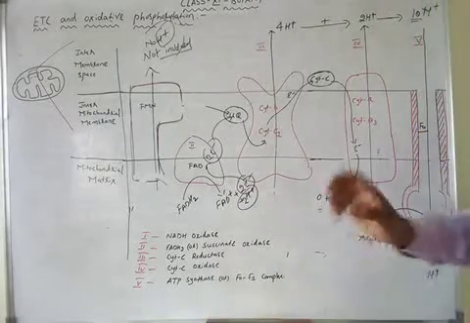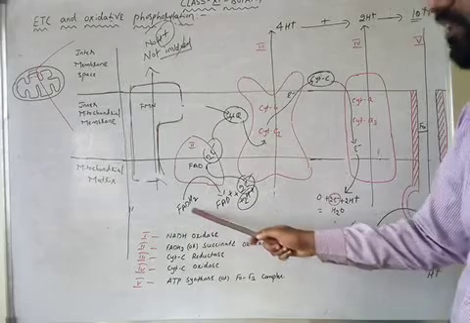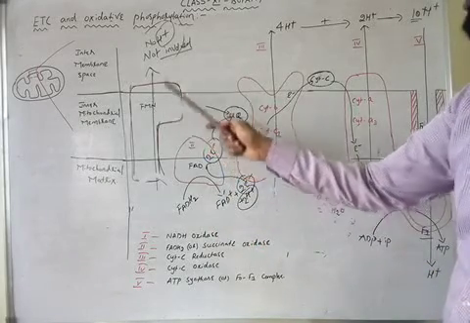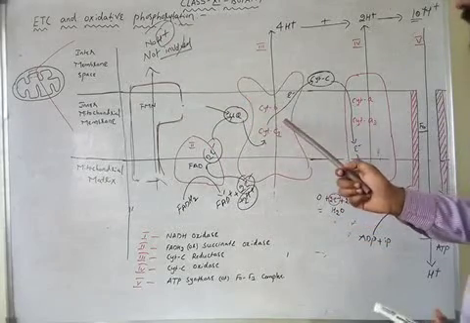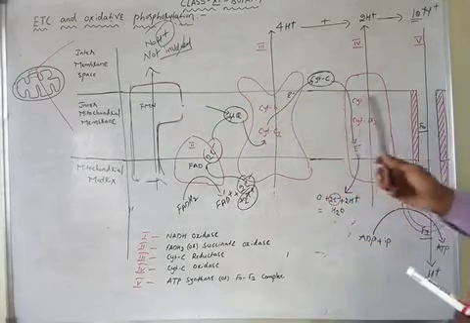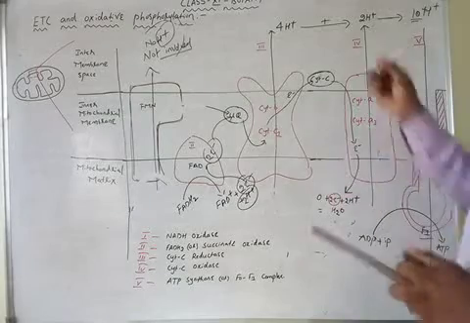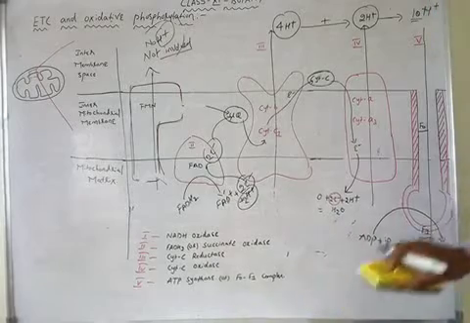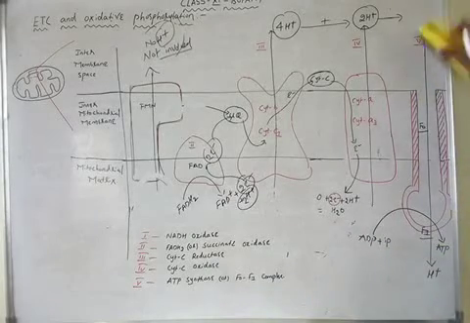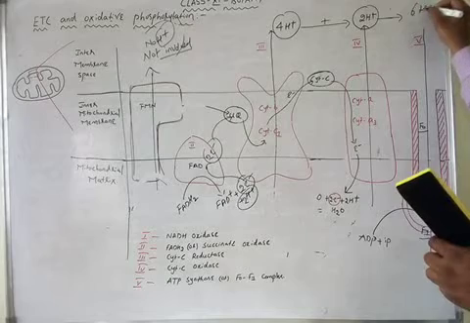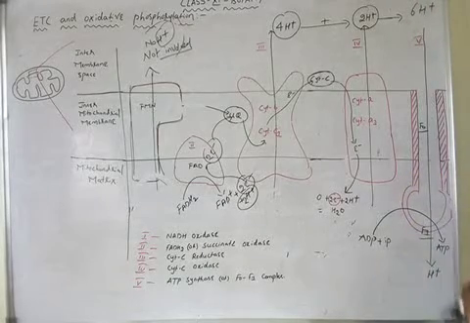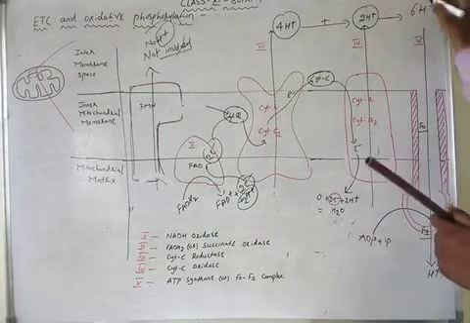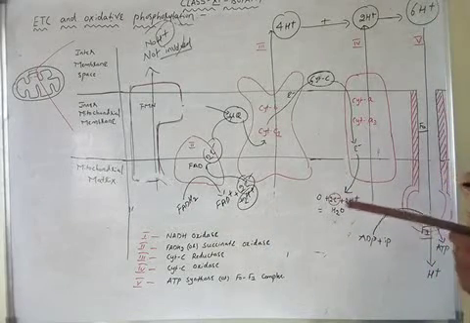That means finally, when there is an oxidation of FADH2, there is no involvement of complex 1. So complex 1 does not translocate protons, but there is an involvement of complex 3 and complex 4. Because of these two involvements, 4 plus 2 protons are translocated. So ultimately, how many protons are translocated because of the oxidation of one molecule of FADH2? 6 protons are translocated. So for every oxidation of FADH2, there is a translocation of 6 protons.